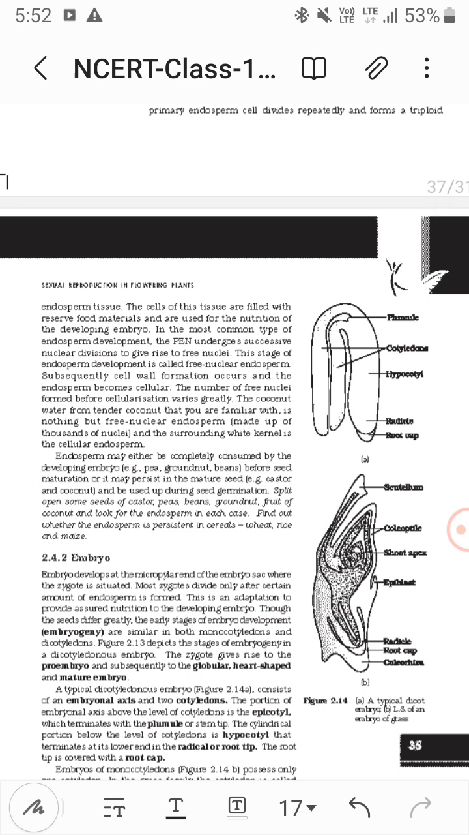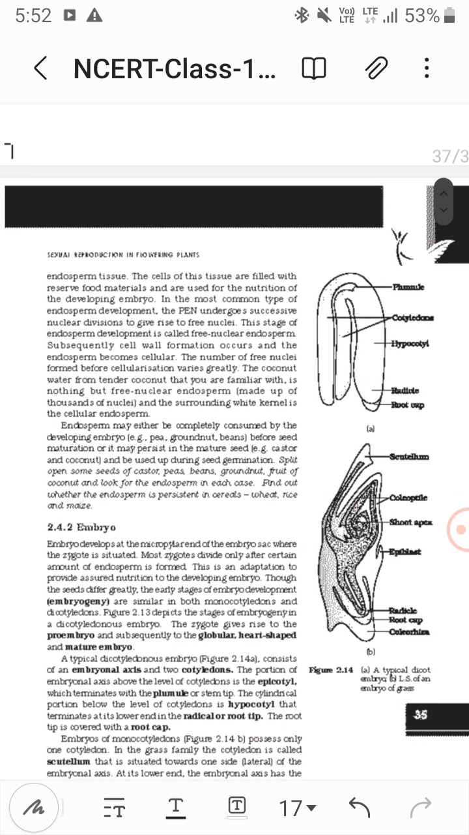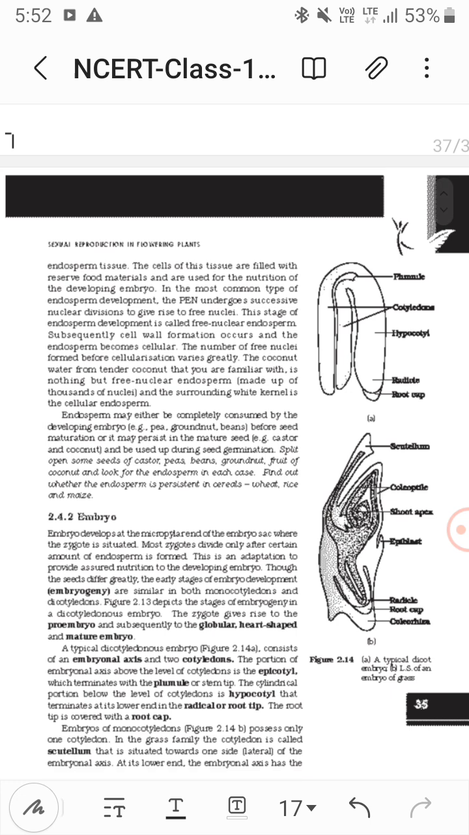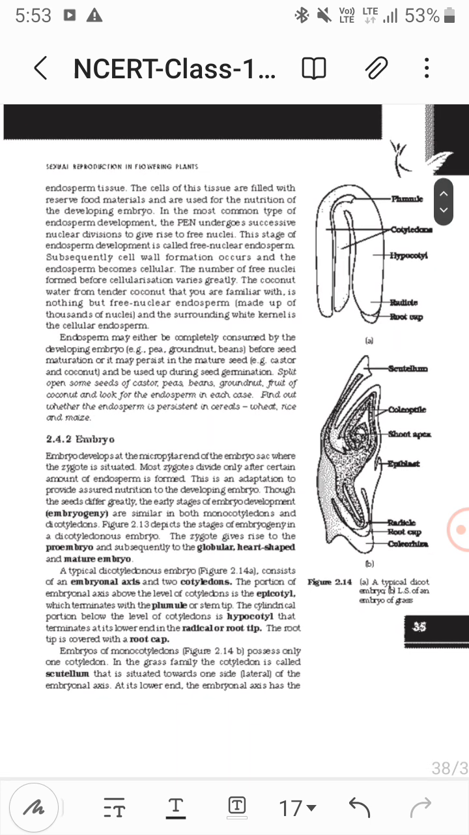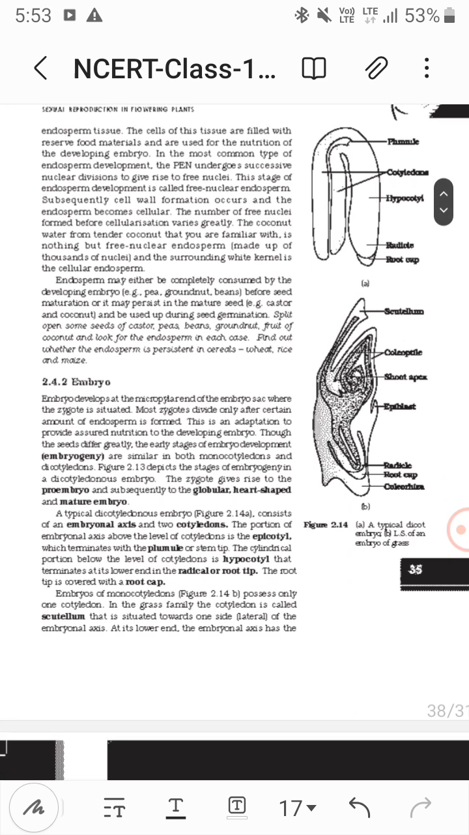In free nuclear endosperm, nuclear division is not immediately followed by cell wall formation. The primary endosperm nucleus undergoes successive nuclear divisions to give rise to free nuclei. And when cell wall formation appears, then they become cellular. Now this is it. Now endosperm may be